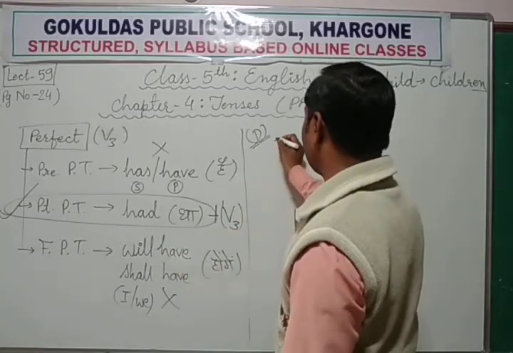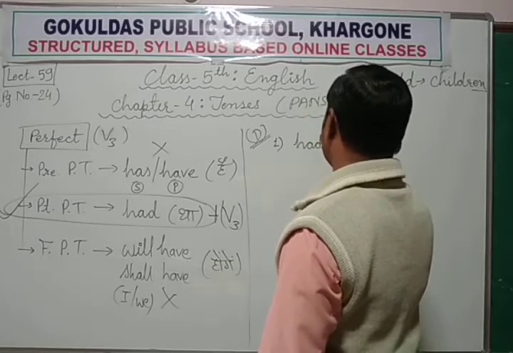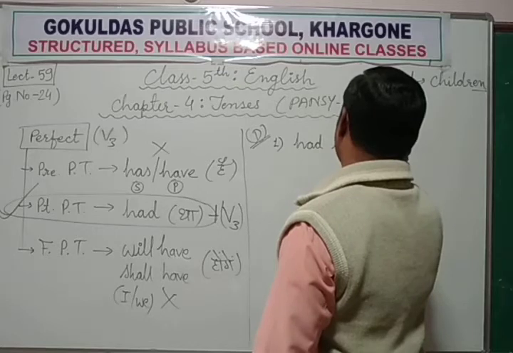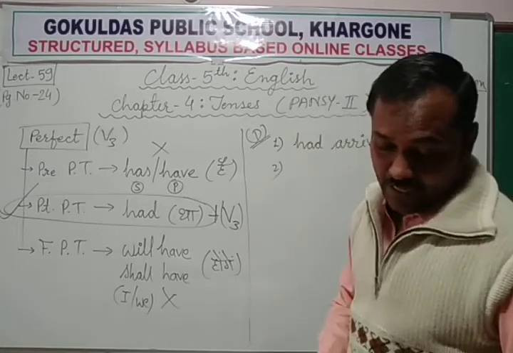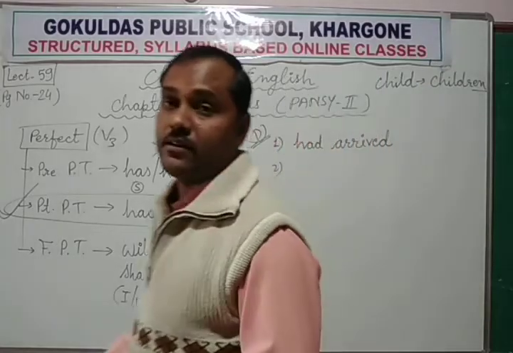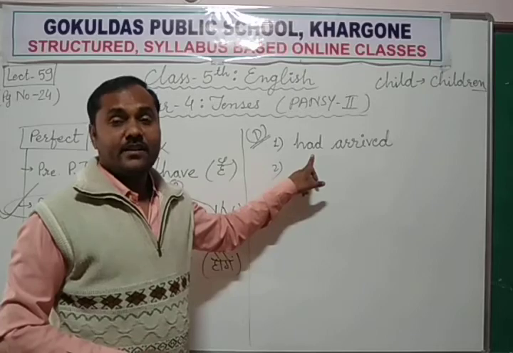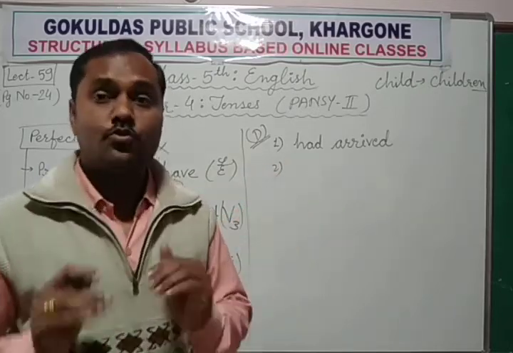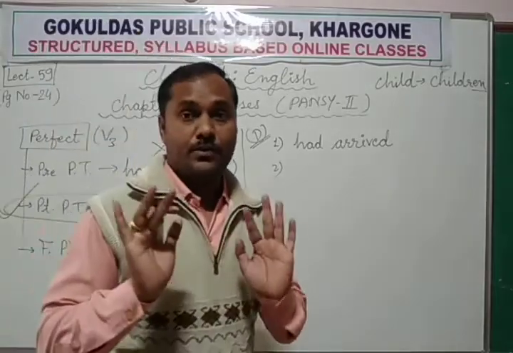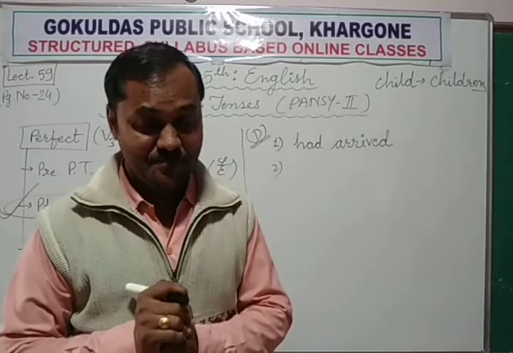So first is had arrived. The train had arrived at the station. Had means थी, ट्रेन स्टेशन पर आ चुकी थी. थी should be used here because it is the past perfect tense.